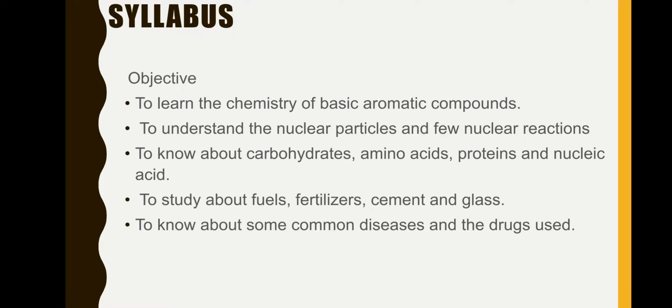The objective is to learn the chemistry of basic aromatic compounds, to understand the nuclear particles and a few nuclear reactions, to know about carbohydrates, amino acids, proteins and nucleic acids, to study about fuels, fertilizers, cement and glass, and to know about some common diseases and the drugs used. Okay, so you have 5 units.